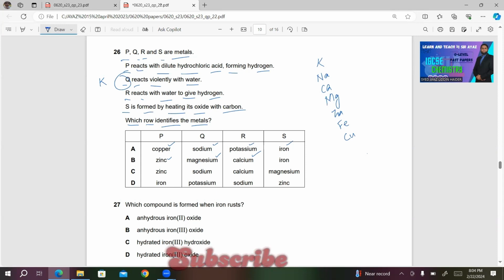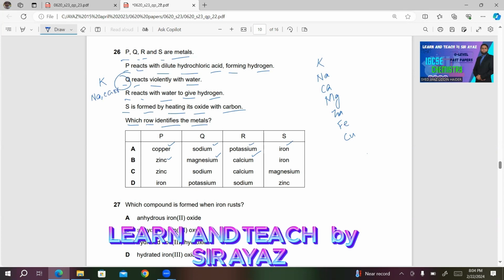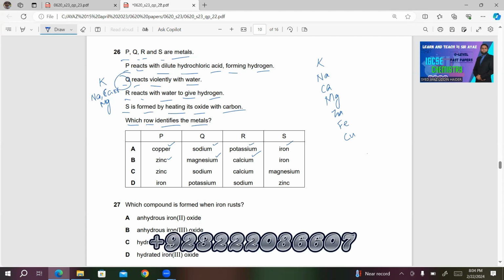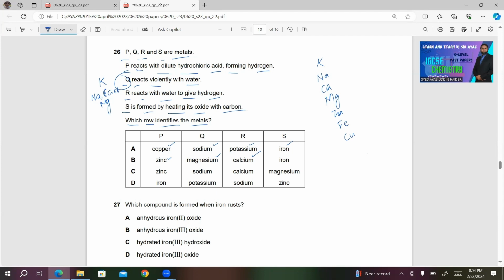If you look at the series, you can have R as either Na, Ca or Mg because these react with water. Others before hydrogen react with steam, that is hot water, and the rest do not react with water. So R can either be Na, Ca or Mg.